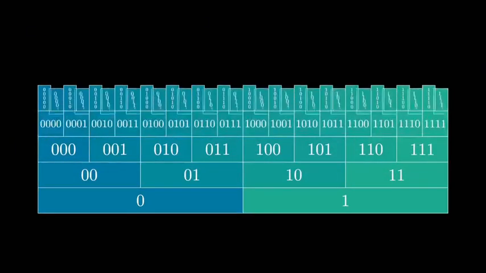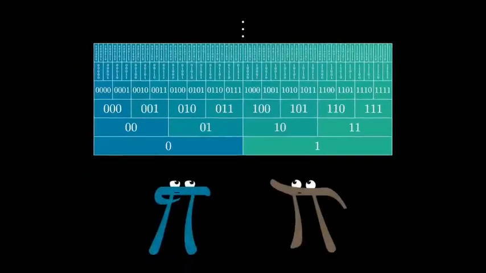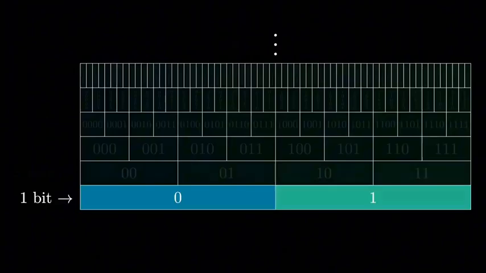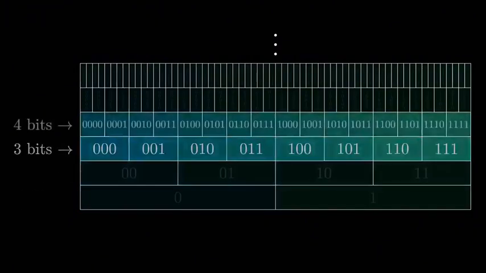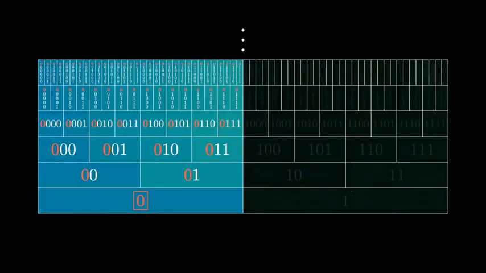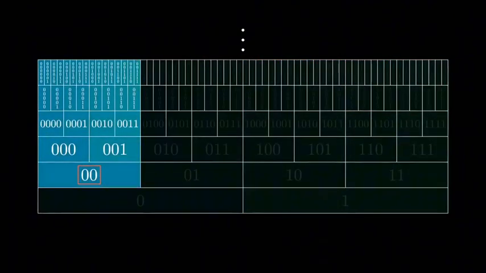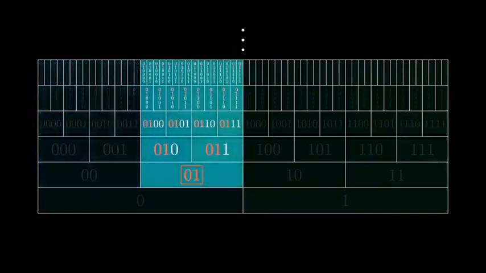And there's a really nice way to visualize choosing prefix-free codes with a certain diagram that represents every possible binary string. This diagram also has some helpful parallels with how I want to show entropy in just a few minutes. It's probably decently intuitive what's going on if you just pause and stare at it for a bit, but I'll call out the important features. Each layer shows every bit string of a given length, and you'll notice everything that starts with a 0 lives on the left half of this diagram, and everything that starts with a 1 lives on the right half of the diagram. And that same idea continues recursively as you go up. So everything starting with 0, 0 is above this quarter of the diagram, everything starting with 0, 1 is above this quarter of the diagram, and so on.